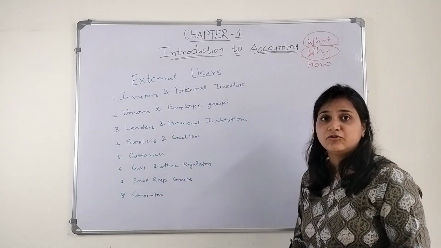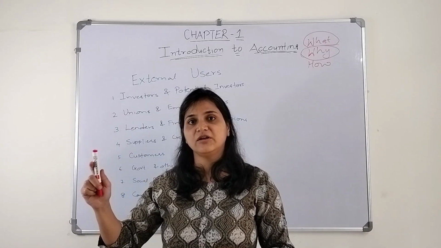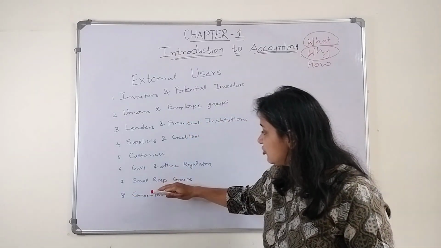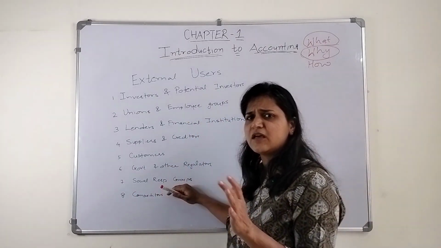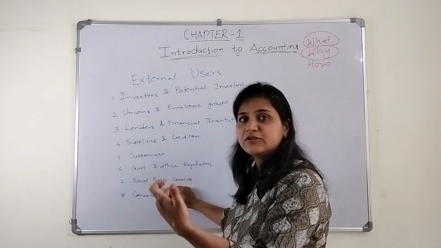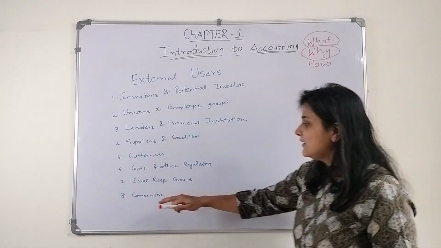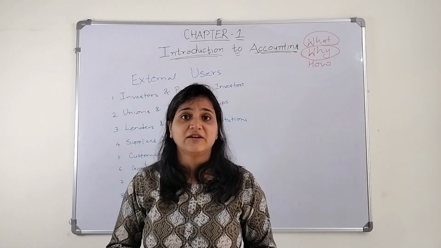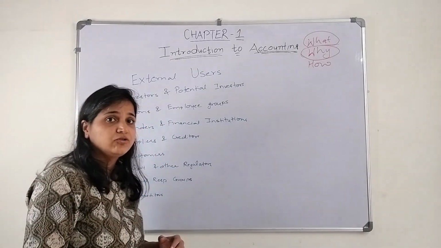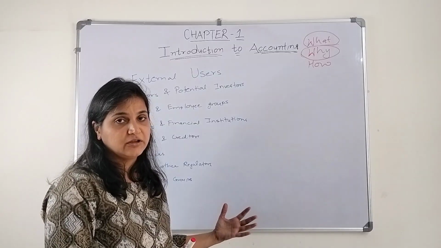The social responsibility groups. There are environmentalists who want to know if businesses are affecting the environment, so that they can stop them. So the social responsibility groups want to know which business has to keep how much amount for the society, for the environmental group. So they also want to know. And the competitors, they need to make their strategies. These all want to know how the company is running. The competitors want to know how to do the strategy. They need to get strategic information from the accounting information.